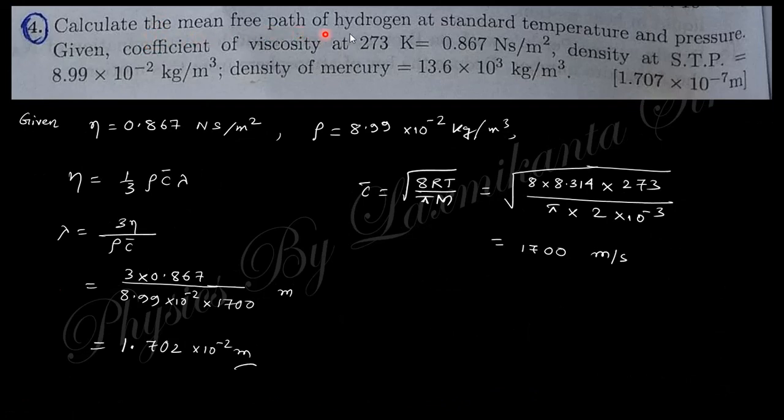Calculate the mean free path of hydrogen at standard temperature and pressure, given the coefficient of viscosity and the density. Just using the same formula, you can easily find the value of lambda, where c bar uses the same formula. Here it is hydrogen, so 2 grams is converted into kg. Next one.